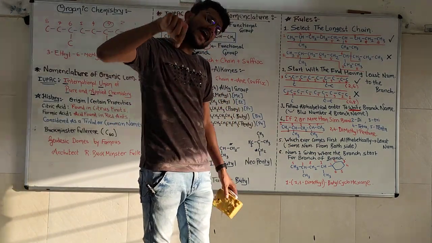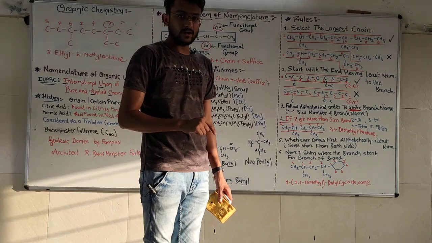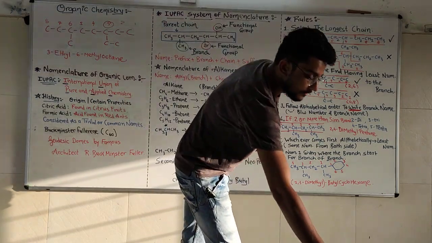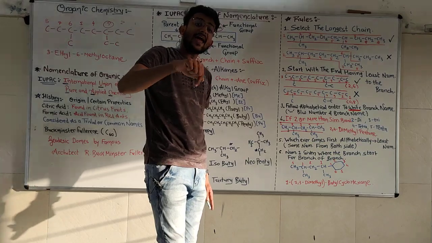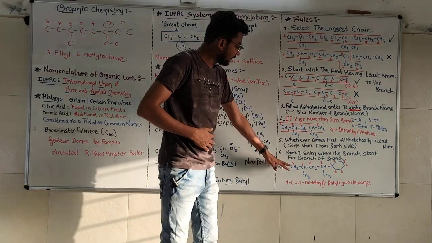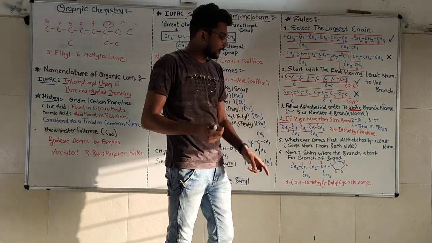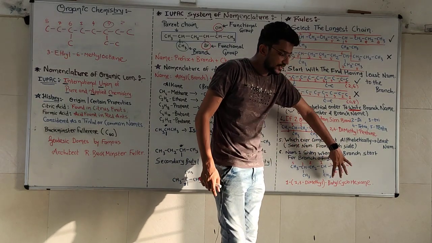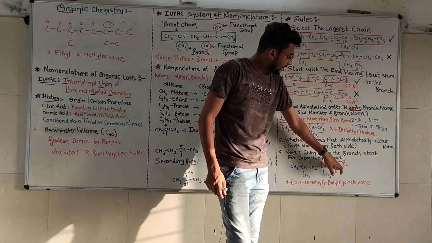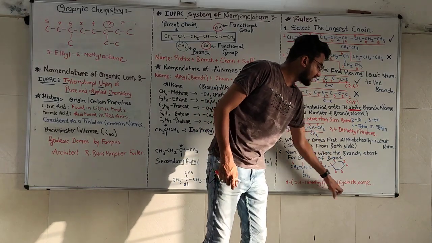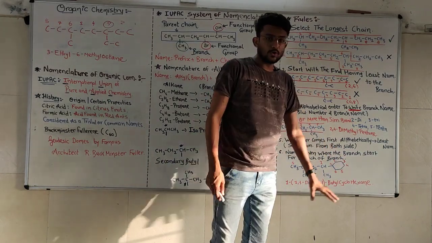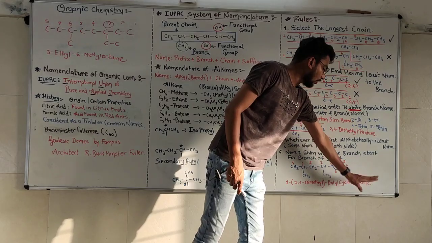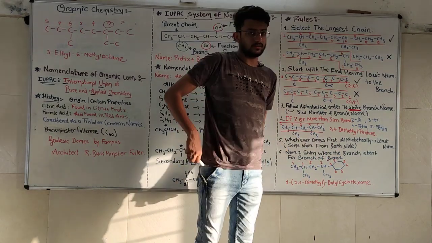What if a branch has a branch? Look at here. Our parent chain is of 6 carbons, 1, 2, 3, 4, 5 and 6. It is a closed chain compound. That's why it is known as cyclohexane. 6 carbons, all the bonds are single bonds. That's why cyclohexane, our parent chain.